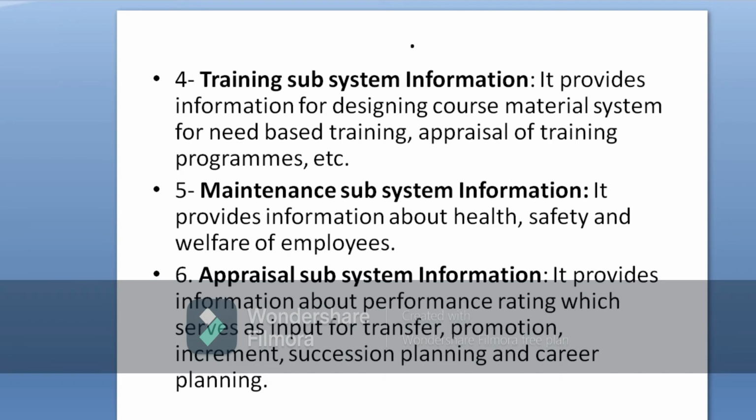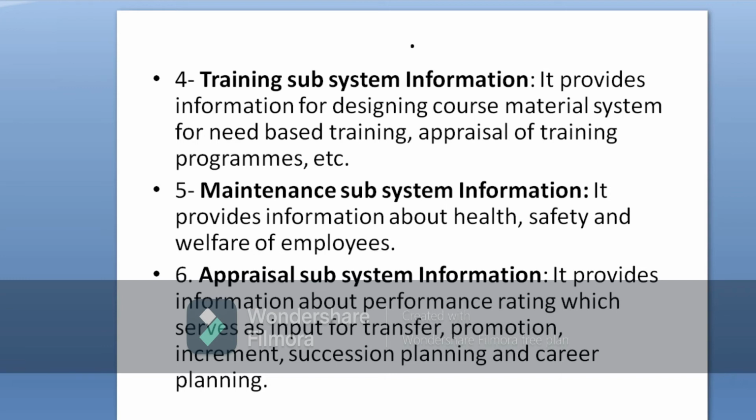Next is maintenance subsystem information. In this case, it maintains the information relating to what? The health, safety and welfare of employees. Meaning what welfare facilities the organization is giving to the employees. Whether the organization is giving recreational facilities, transport facilities, medical facilities, and facilities related to their canteen, restroom, etc. All these things are maintained in this subsystem information.